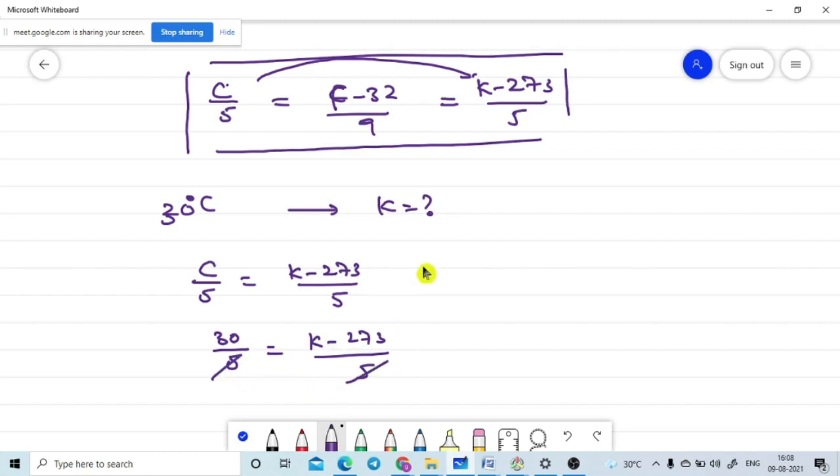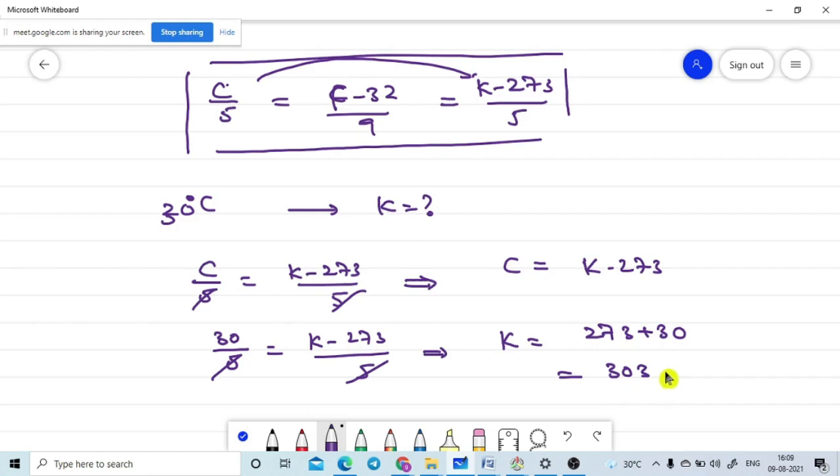Otherwise, this formula can be simplified like this: the 5 will cancel, which means C is equal to K minus 273. This is the direct formula. Otherwise we can go from the basics: K is equal to 273 plus 30, that is equal to 303. That is the Kelvin scale. So 30 degrees Celsius in Kelvin is equal to 303.